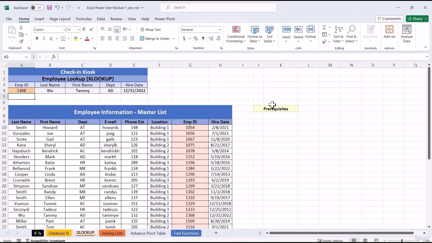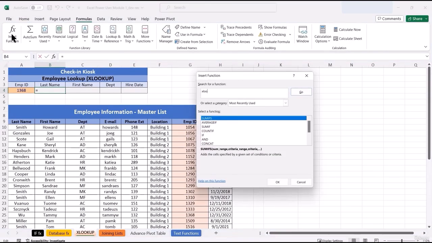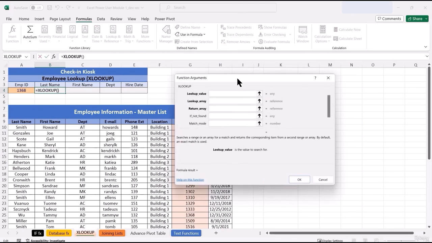If you have used other functions like INDEX and MATCH or VLOOKUP, you know that they have the same features as XLOOKUP. So let's go ahead and enter our XLOOKUP. I'll go ahead and delete my formulas in here. Let's return the last name first. So if I click on cell B4, here's my insert function. I'll go and look for XLOOKUP, press go. Here is XLOOKUP. We'll go ahead and press OK.